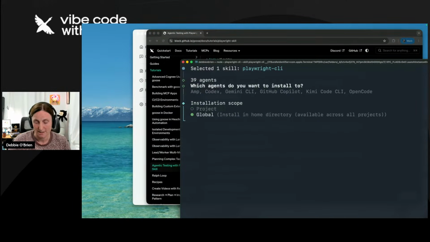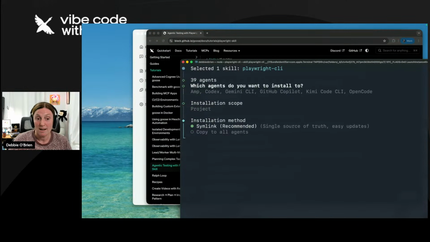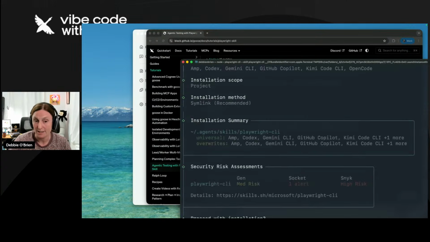Now I'm going to do it on a project basis simply because I want to actually show you how it works, and I don't want to have to find that global file in some config folder on my machine. And therefore, now I've got the installation method, symlink, which is recommended, the single source of truth, easy updates. Yes. So let's go ahead and just do that. Anything that says recommended, I'm like, yes, yes, yes.